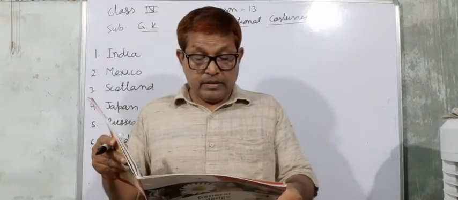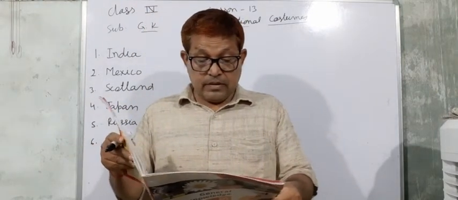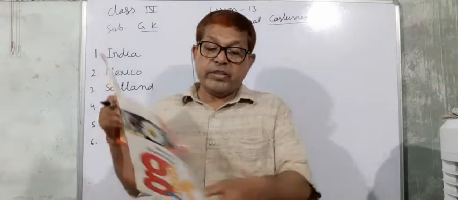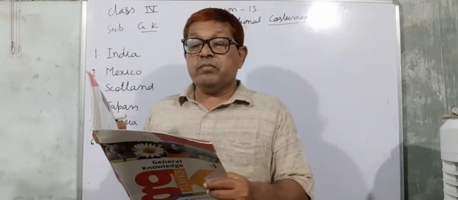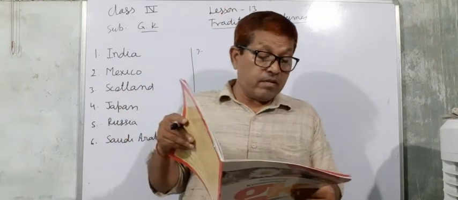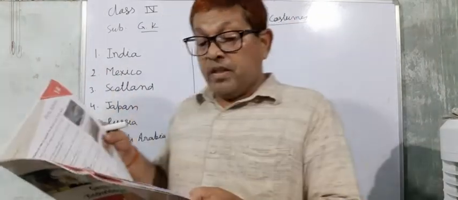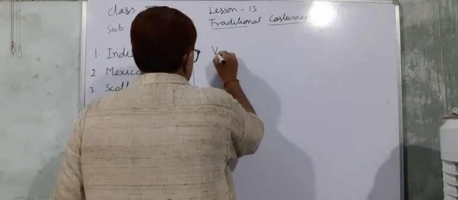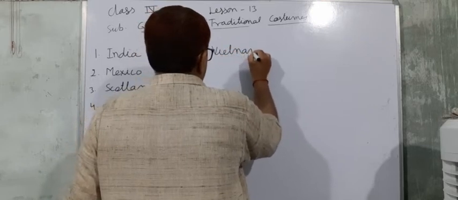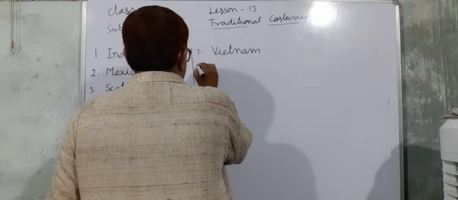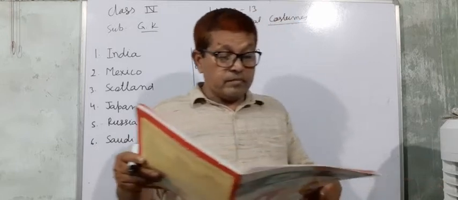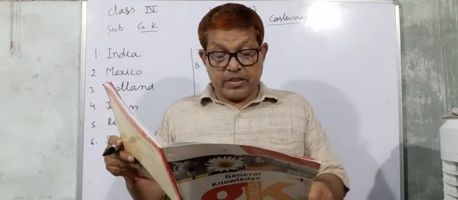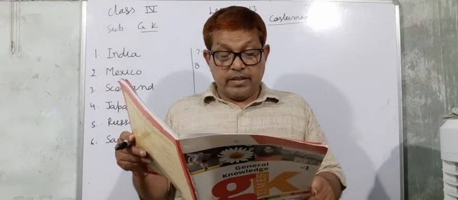Now seventh, you have to see. I think this is seventh. This is the traditional costume of Vietnam. And eighth, you have to see, this is Norway.